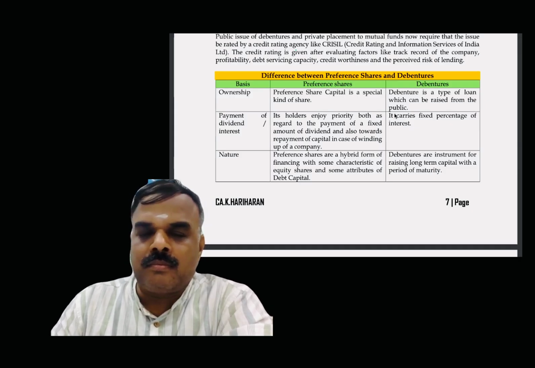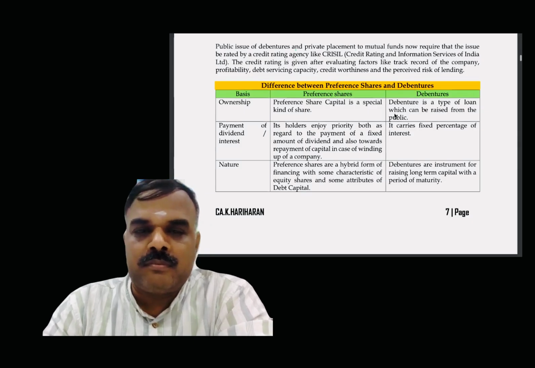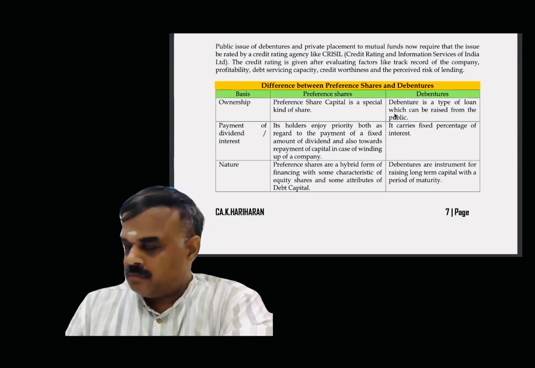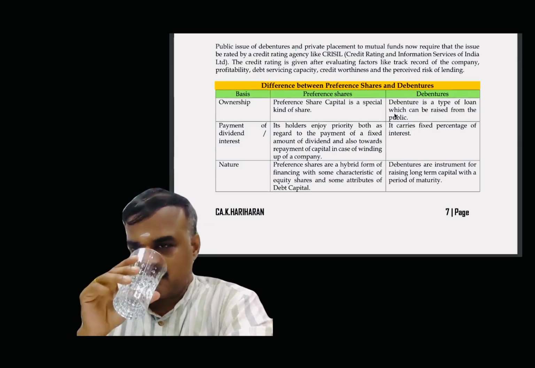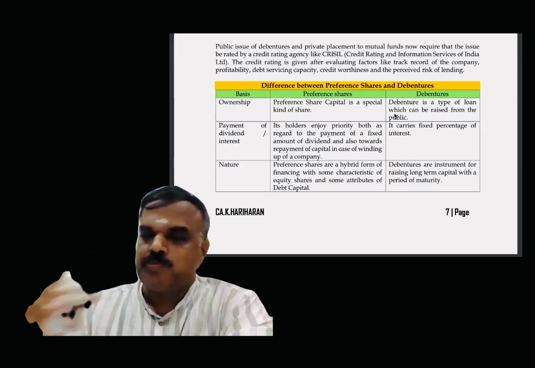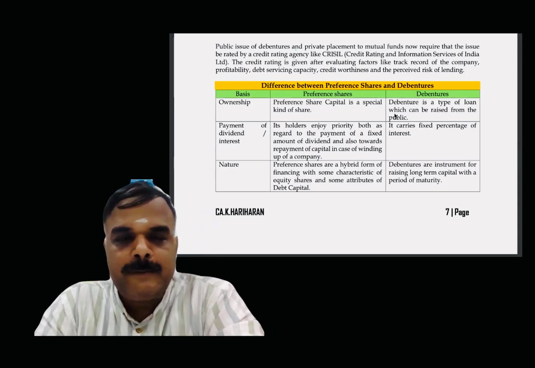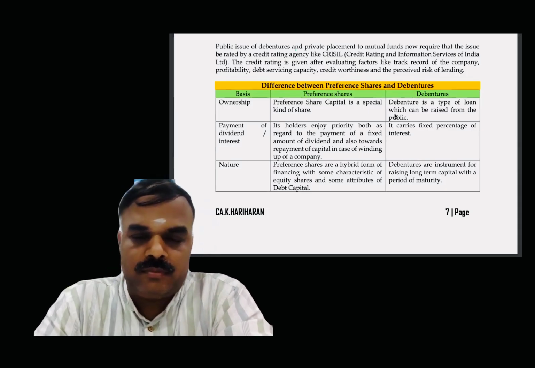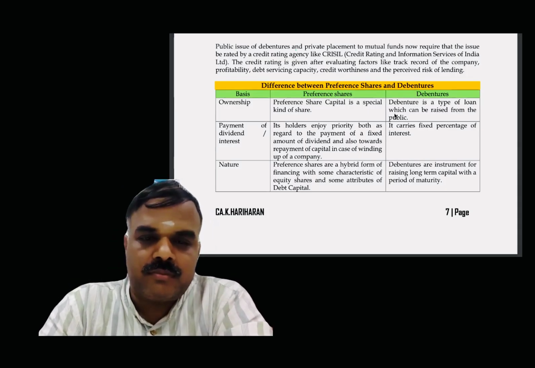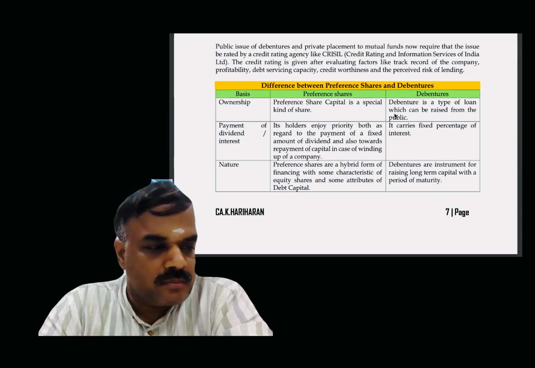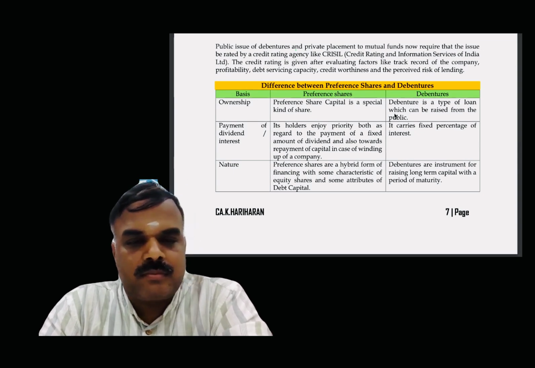Basis, ownership. Preference share capital is a special kind of shares. Debenture is a type of loan which can be raised from the public. Payment of dividend or interest. Its holders enjoy priority both with regard to the payment of the fixed amount of dividend and also towards the repayment of capital in case of winding up of the company.